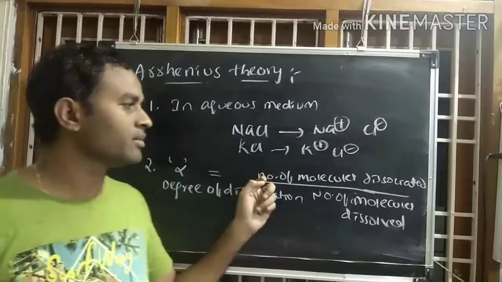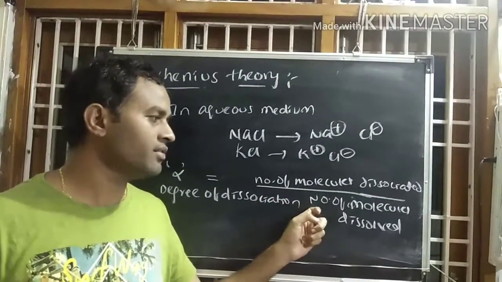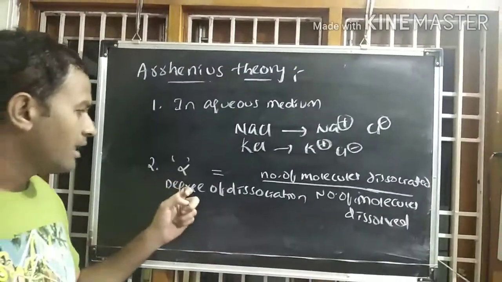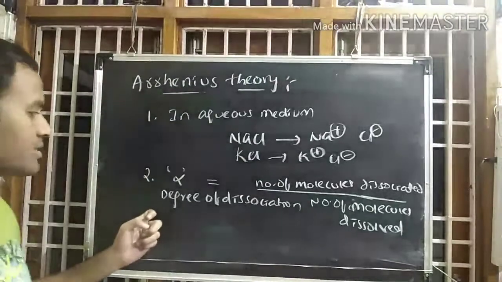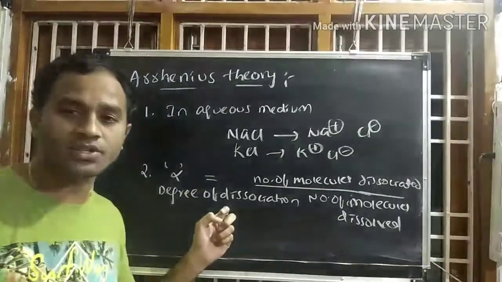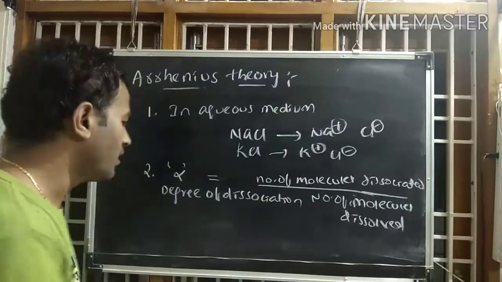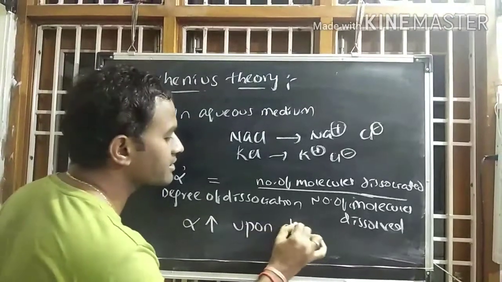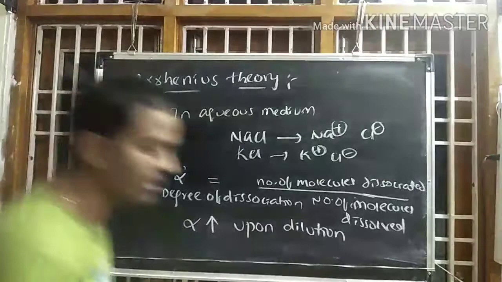According to the second postulate of Arrhenius theory, the degree of dissociation for the electrolyte increases upon dilution. Alpha increases upon dilution. This is the second point. Coming to third point.